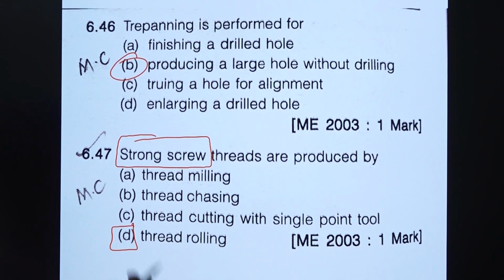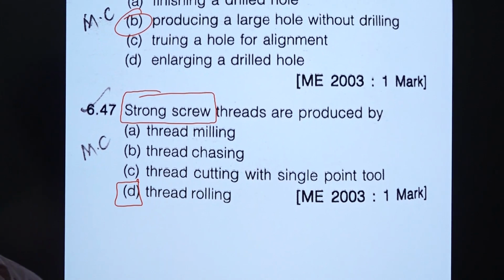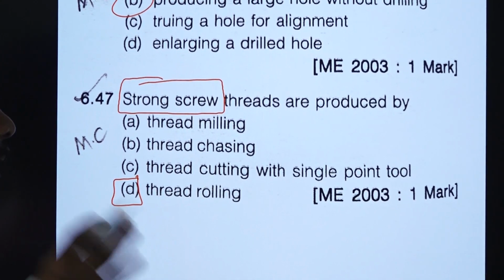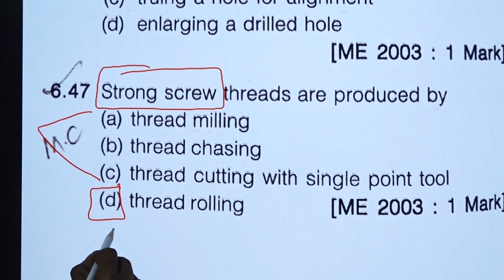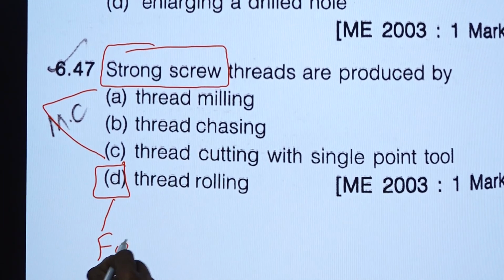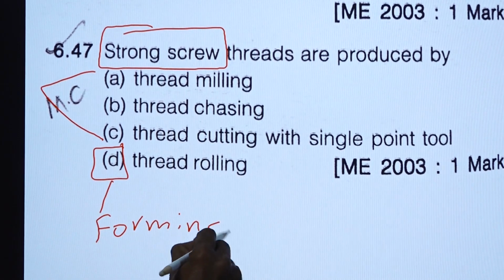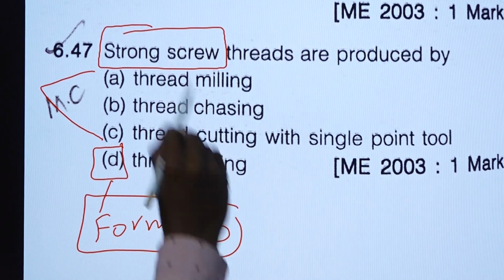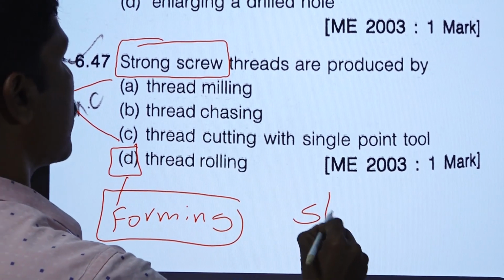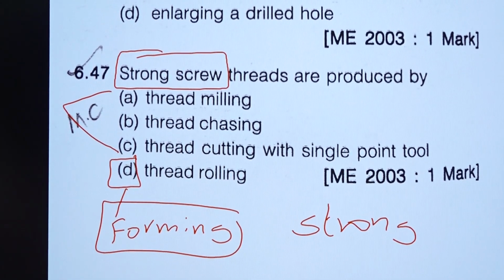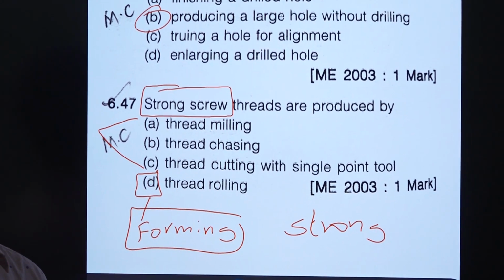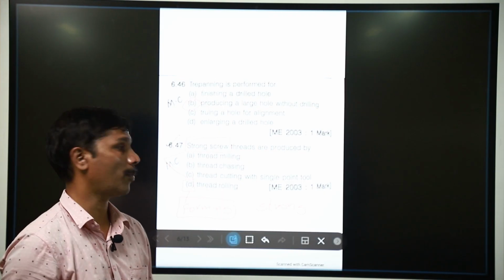Strong means, compared to all the three operations, thread milling, thread chasing, and thread cutting with a single point, all are machining. So all three are machining, but only one is a forming operation. So in the forming operation, thread rolling, we can get better strength. Strong means strength, so we can easily find out that thread rolling is the best option when compared to all the machining operations.